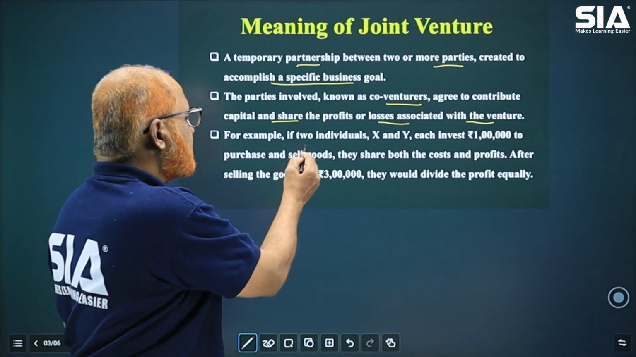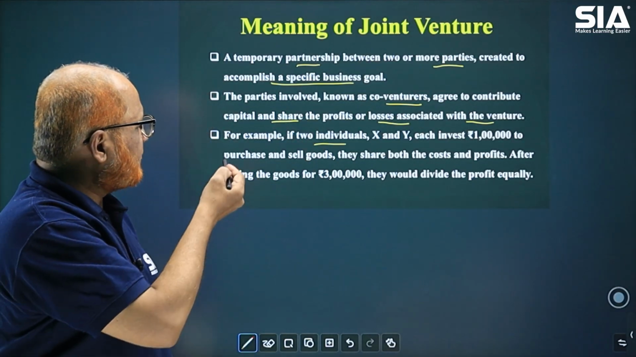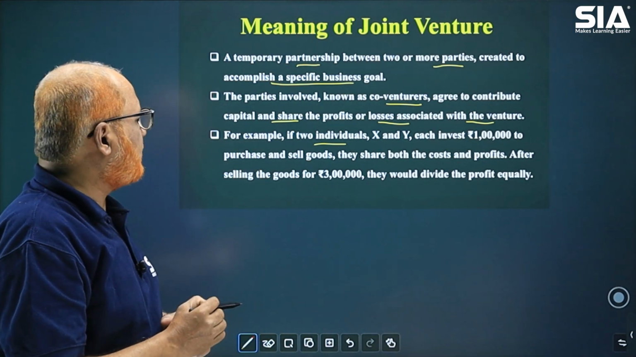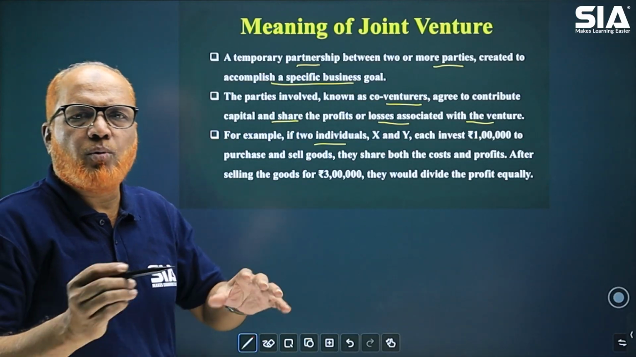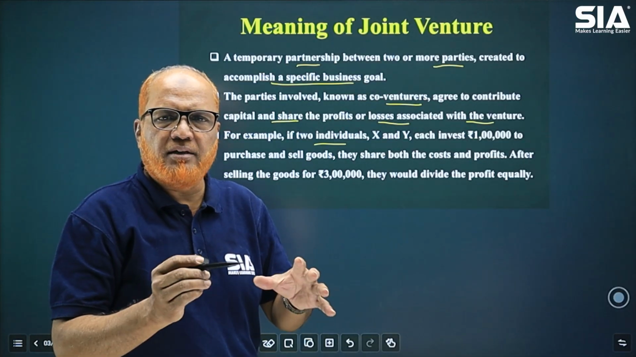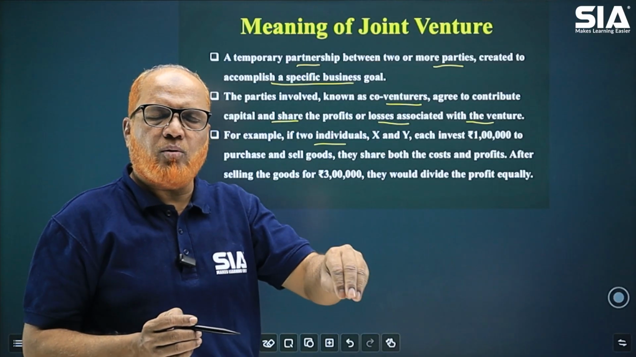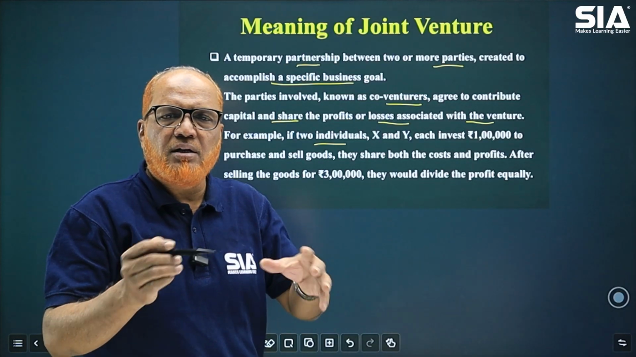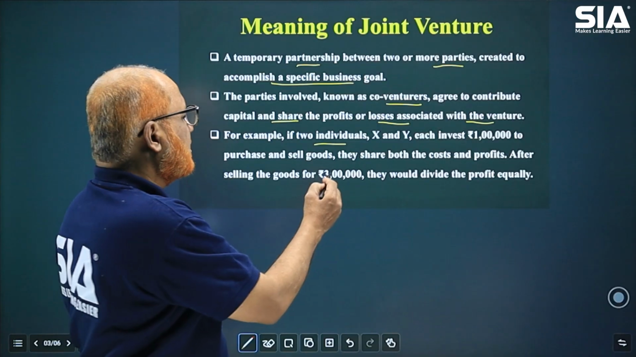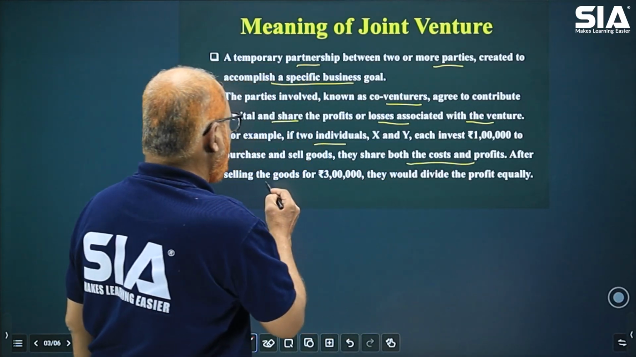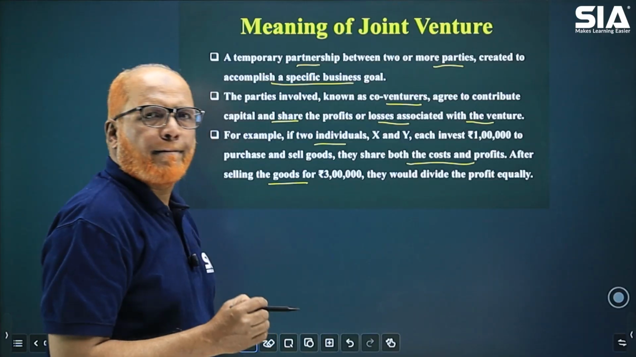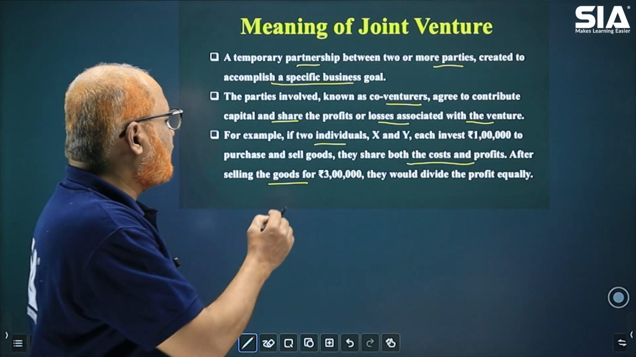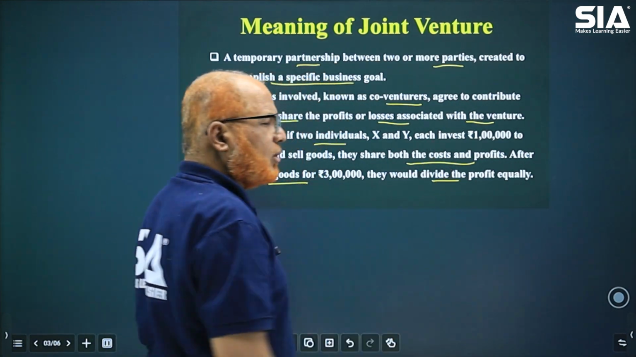The next one is an example. One example is given here. If two individuals X and Y each invest 1 lakh rupees to purchase and sell goods. Both parties A and B agreed that A will contribute 1 lakh rupees, B will contribute 1 lakh rupees, and they will sell the goods. Whatever profit they get, they will share. They share both the cost and profit, and after selling the goods for 3 lakh rupees, they would divide the profit equally.